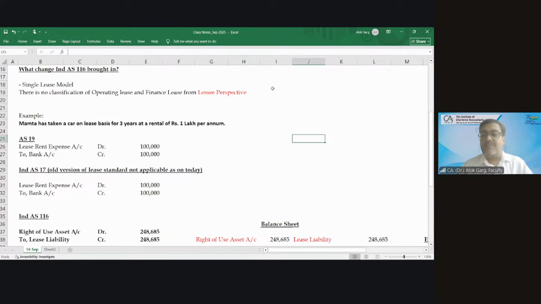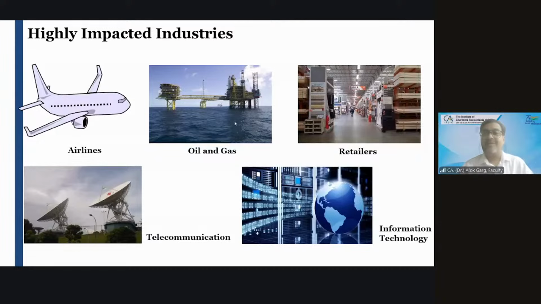After this change came, which are the companies, which are the sectors, which are the industries that are largely impacted? The biggest sector is the airline companies. Telecom companies too. These airline companies have aircraft on a lease basis. So before the introduction of IFRS 16 or Ind AS 116, these airline companies did not have the right of use asset in the balance sheet.